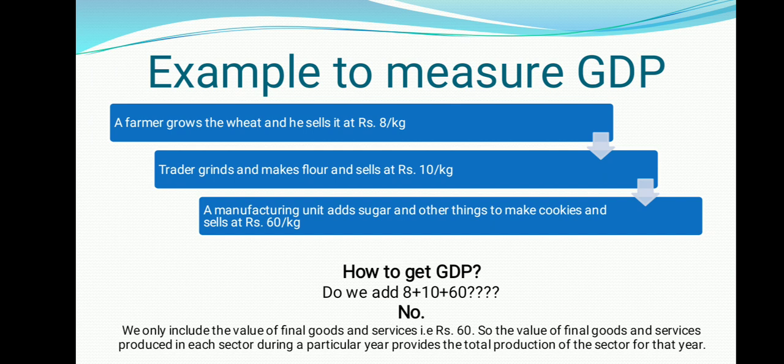So 2 rupees he has taken as his expenditure also and as his income also, right? Now this flour, which was sold by a farmer to a grinder trader for 10 rupees, is now taken by a manufacturer. A manufacturing unit adds sugar and other things to make cookies and sells them at 60 rupees per kg. When it is selling at 60 rupees, naturally it has to include all its services.